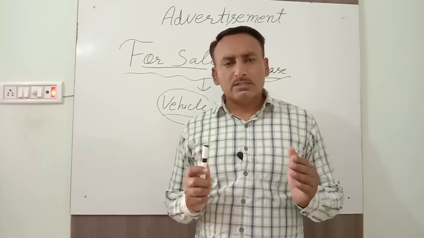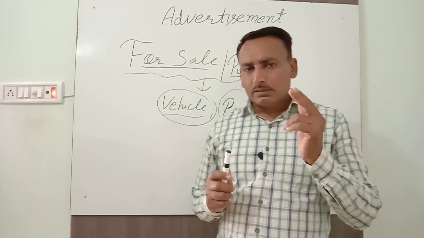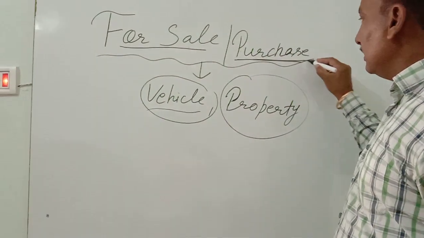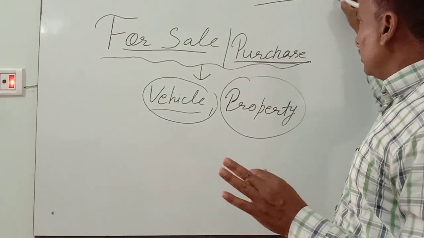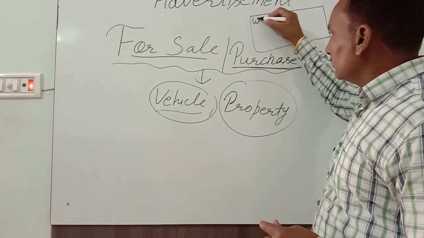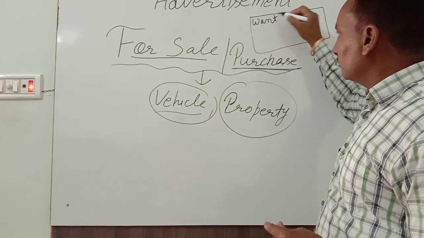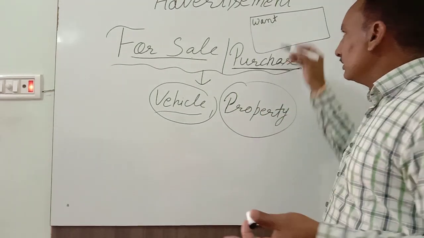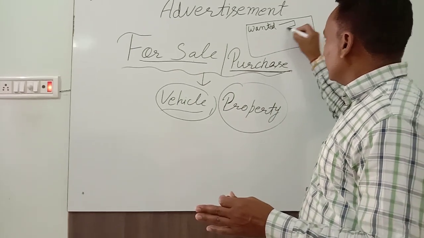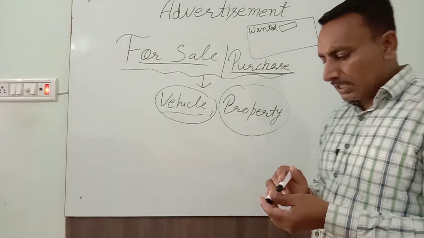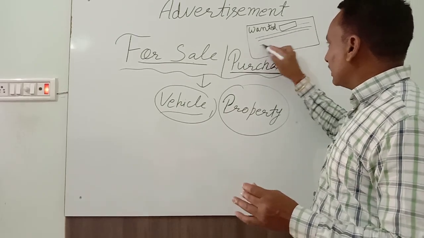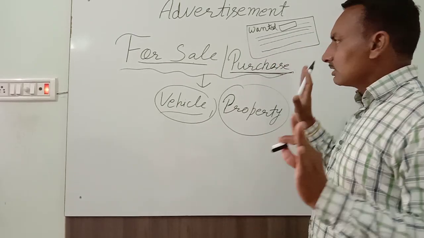So for this the same thing is there, only the beginning differs. What is different? If you want to purchase anything, you would write in a box the first initial word, and that is want, or wanted. And what you want to purchase, you will write here. What you want to get on rent, you will write here. The rest of the characteristics, the contents, everything is the same.